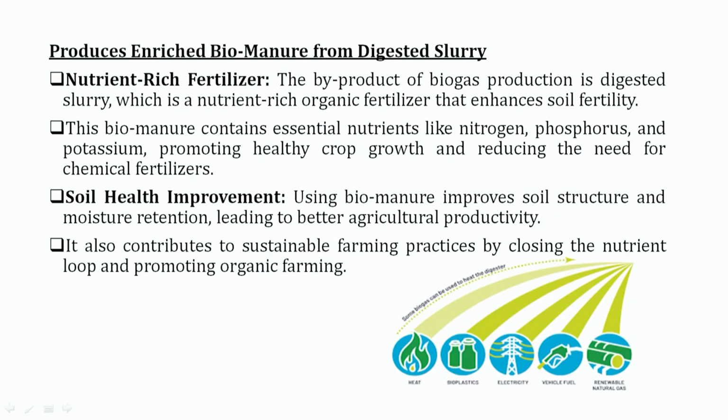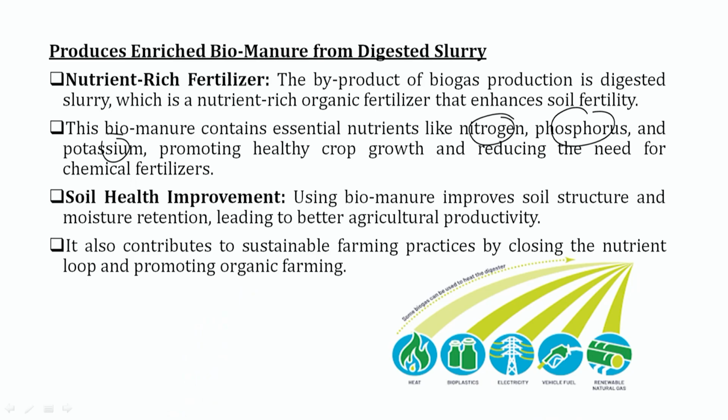So it produces an enriched biomanure, the digested slurry. Here we see that the nutrient-rich fertilizer, the byproduct of biogas production, is digested slurry, which is a nutrient-rich organic fertilizer that enhances soil fertility. This biomanure contains essential nutrients like nitrogen, phosphorus and potassium, which promote healthy crop growth and reduce the need for chemical fertilizer. So ultimately the farmers' dependency on chemical fertilizer and chemical substitutes for manure is minimized and diminished if we are using the slurry obtained from biogas production.